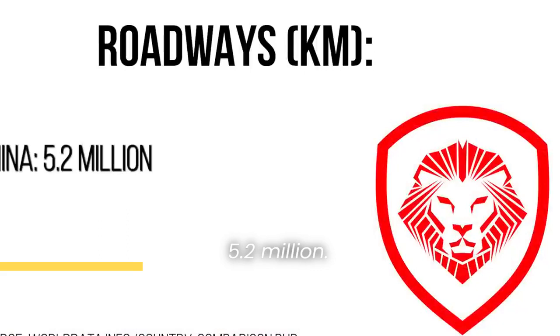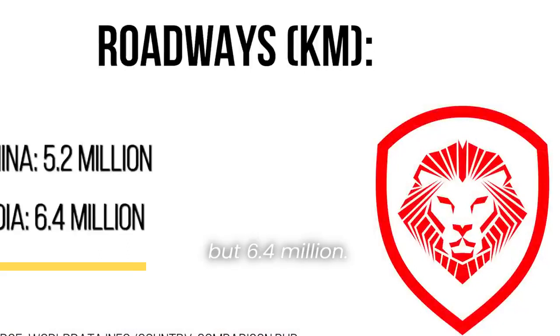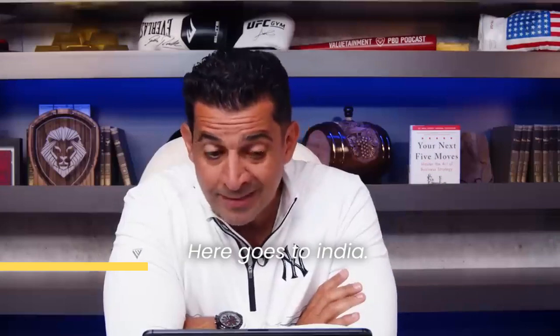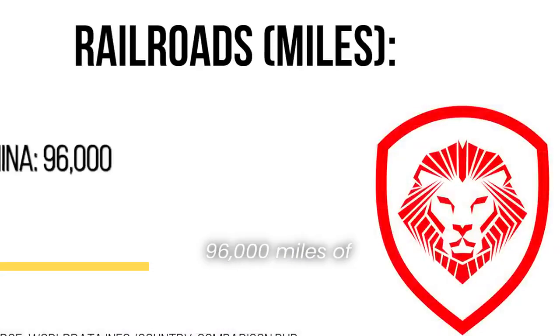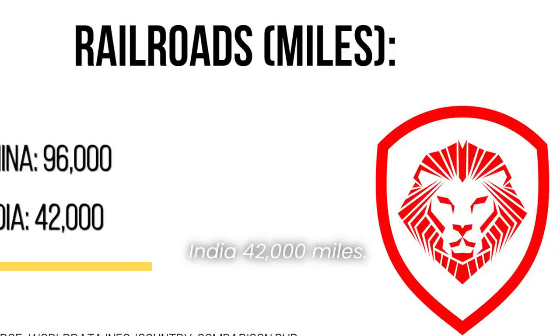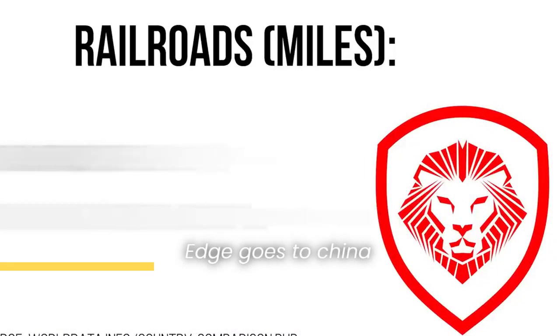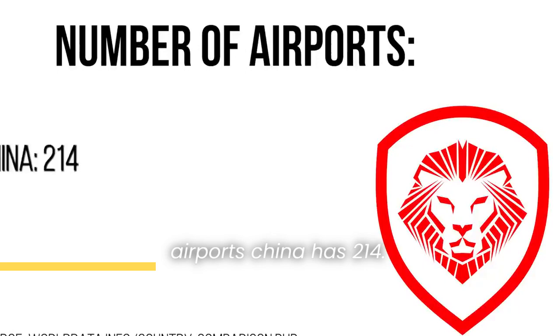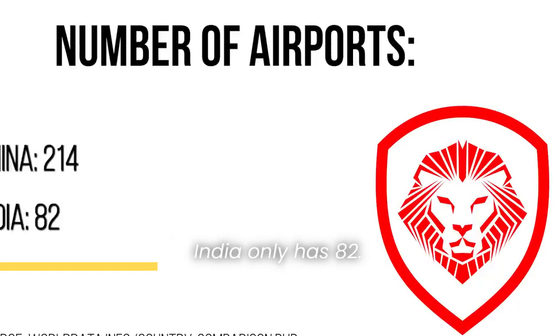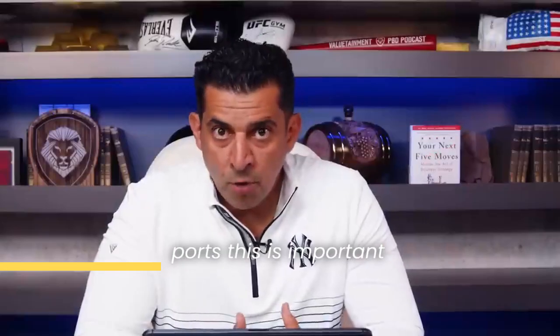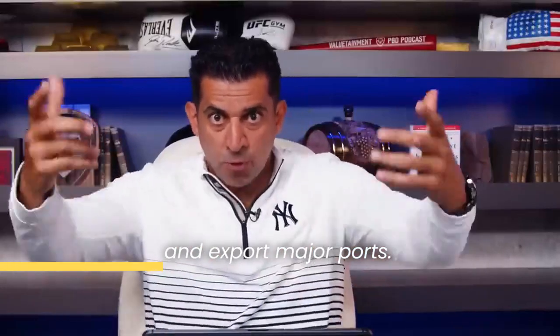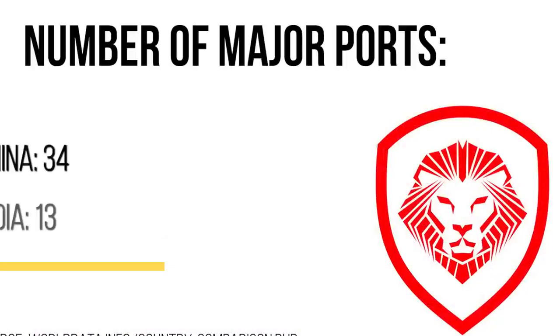Roadways, 5.2 million kilometers in China, but 6.4 million kilometers in India. The edge here goes to India. Railroads, China, 96,000 miles of railroads. India, 42,000 miles. Edge goes to China. Airports, China has 214. India only has 82. Edge goes to China. Major ports, this is important because this is import and export. Major ports, China, 34. India, 13.